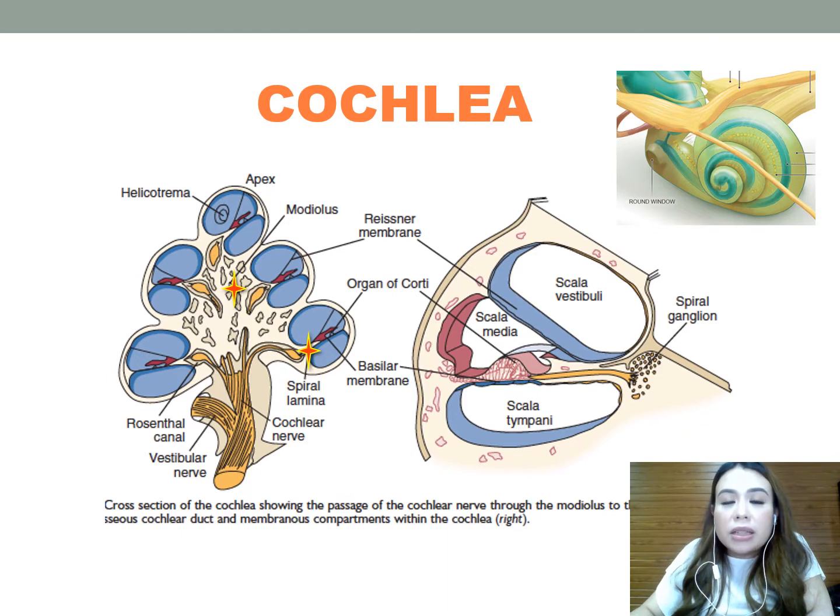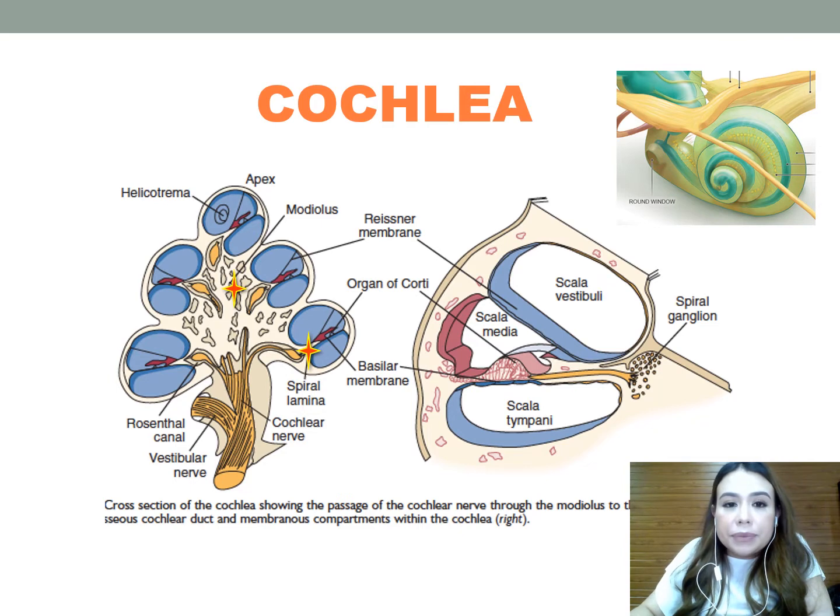This coils around the center of the cochlea and provides partial division of the upper and lower cochlear chambers into the scala vestibuli and scala tympani. At the apex of the cochlea, these scalae communicate at your helicotrema.